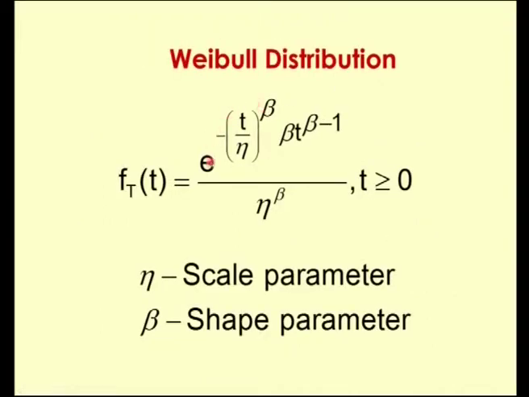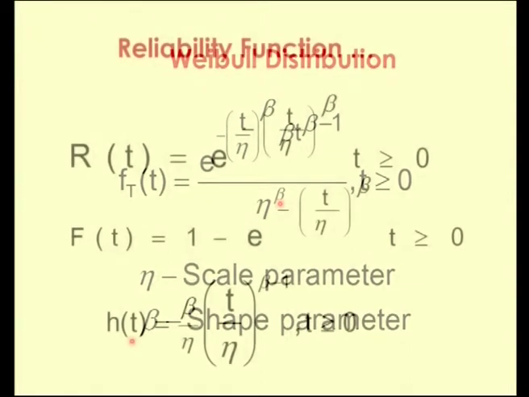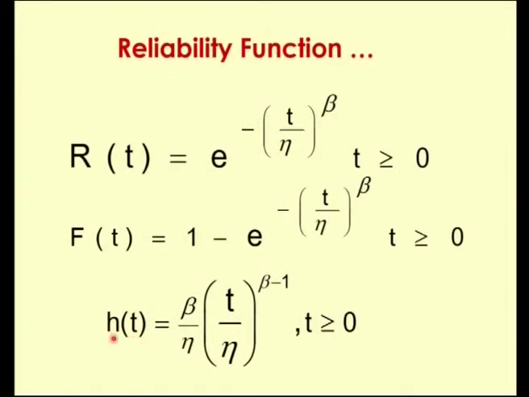This is the function which is there here. So, this function gets cancelled with the denominator. We are left with beta t power beta minus 1 divided by eta power beta. So, the hazard rate function h of t is equal to beta by eta into t by eta the whole power beta minus 1. Again, this is valid for all values of t non-negative, namely t greater than or equal to 0.